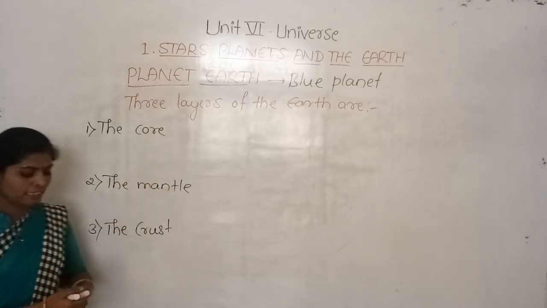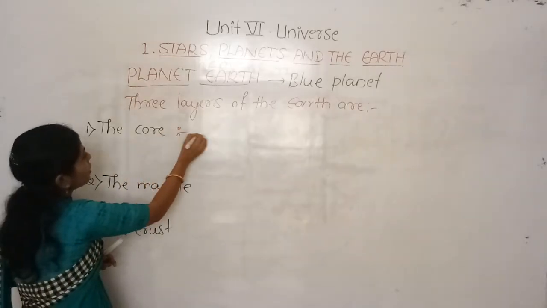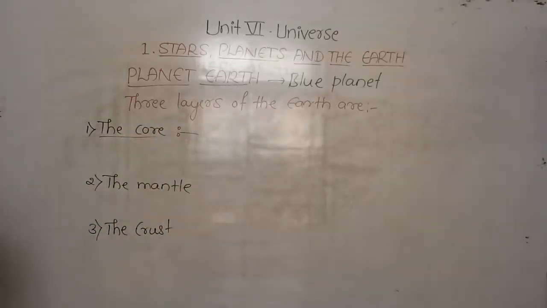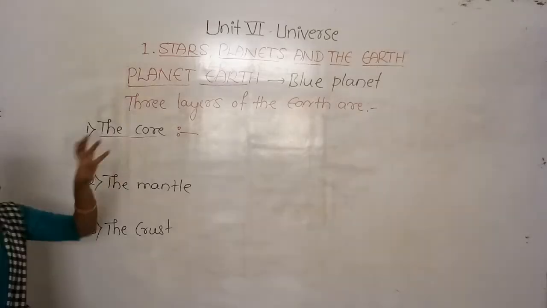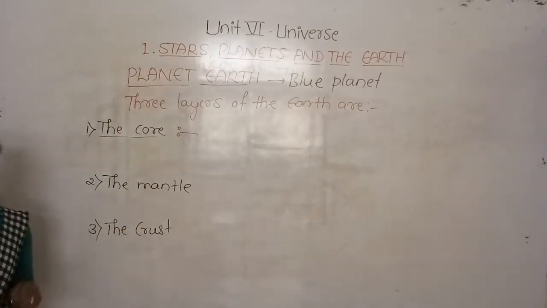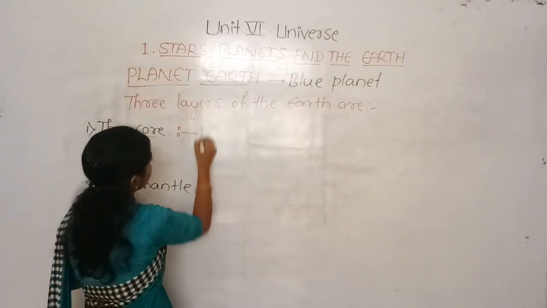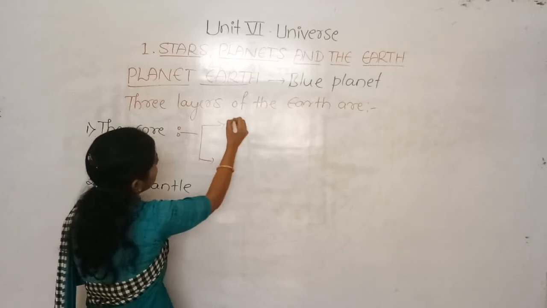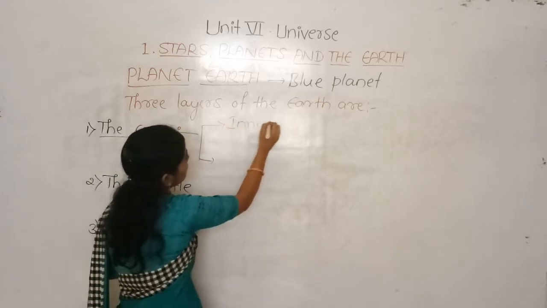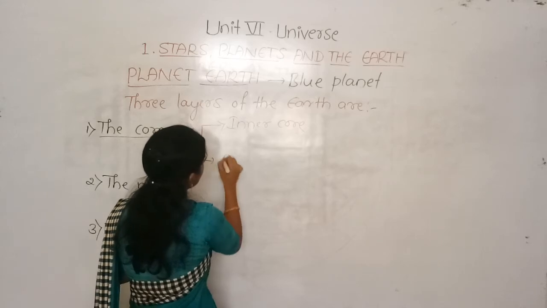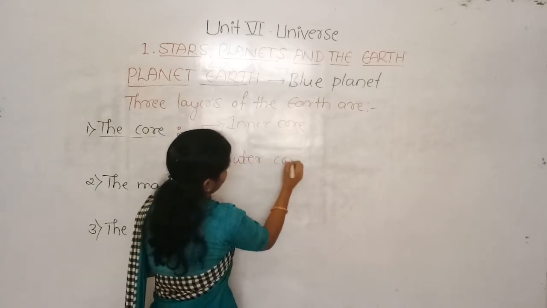Now we can discuss this in detail. First, the core. The core is the center of the Earth, and it is a huge ball made of heavy metals. The core has two parts: one is the inner core and another is the outer core.